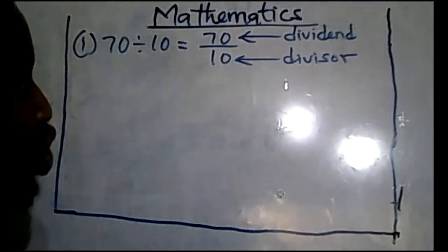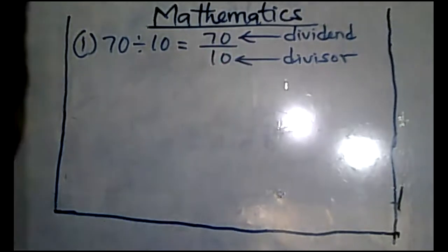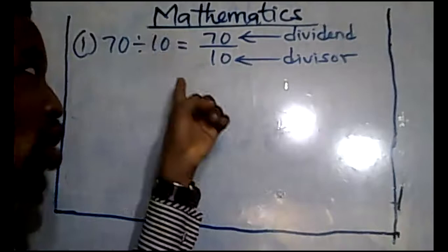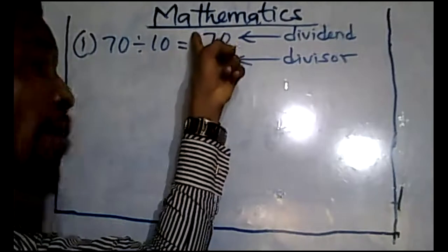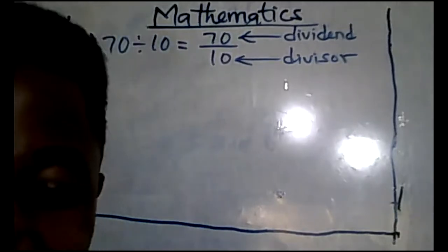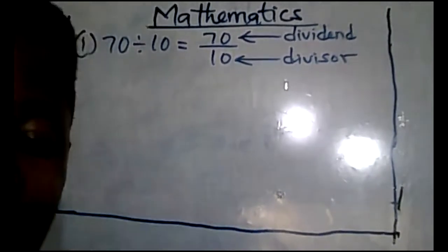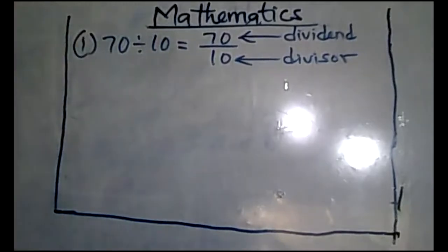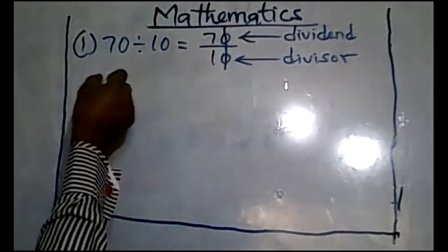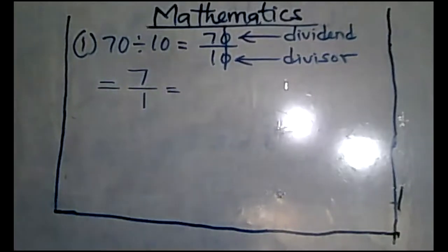Now, what you're going to look at, first of all, is this is 7 and 0, this is 1 and 0, 10. You can see something is common. Can you tell me what is common that you have up there and also down here? Can you whisper it into my ears? Yes, the number that is common up and down in the numerator and the denominator is 0. So what you're going to do is simply cross out the 0 and write out what you're left with, and that will be 7 over 1.